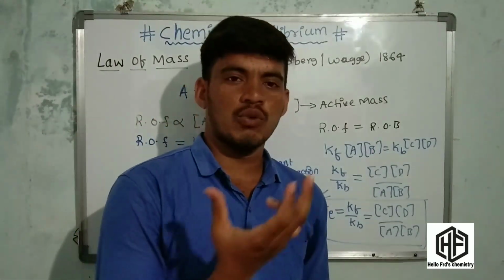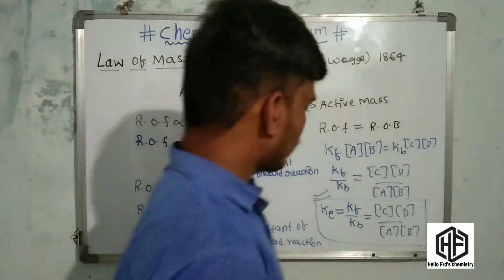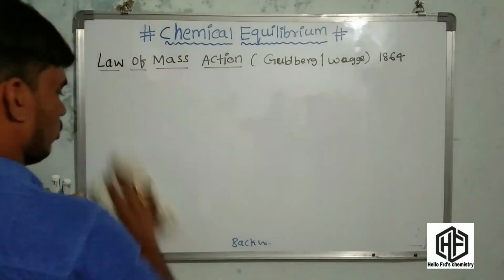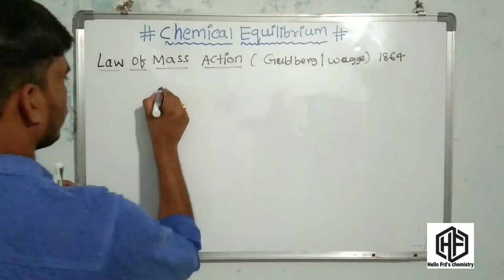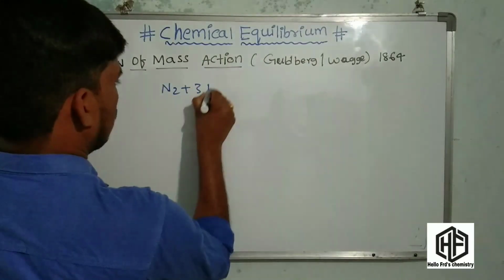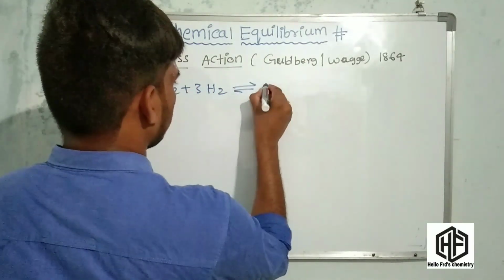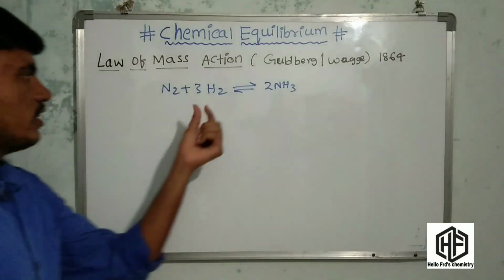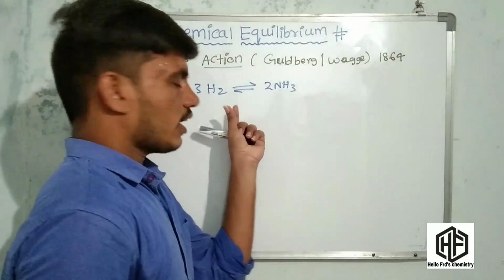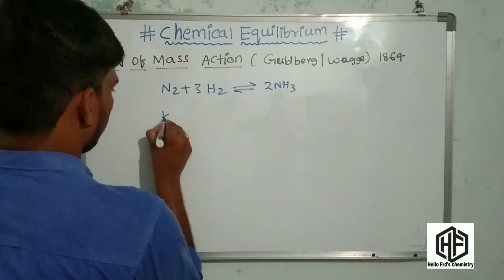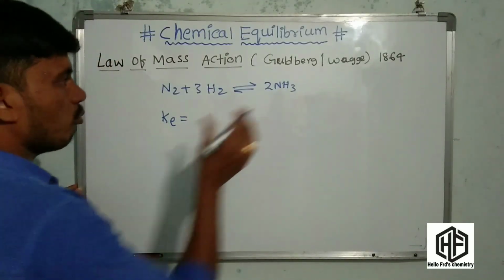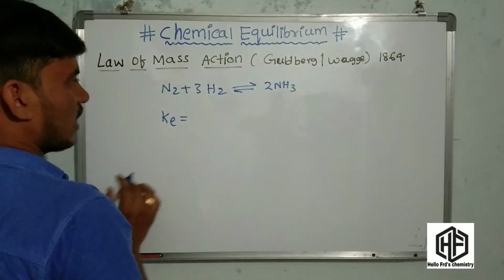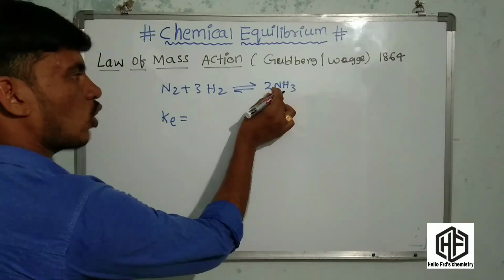Now we consider one example. What is the equilibrium constant of that example? Consider the reaction N2 plus 3H2 gives rise to 2NH3. The equilibrium constant Ke equals the active mass of products by the active mass of reactants. In the products there is a stoichiometric coefficient.